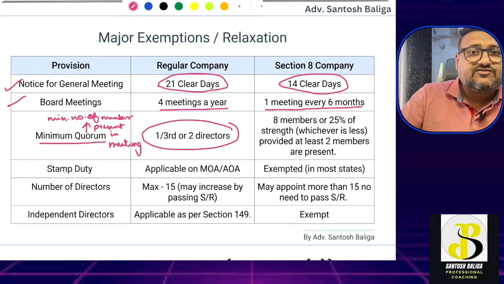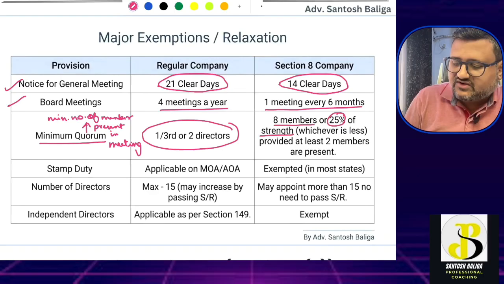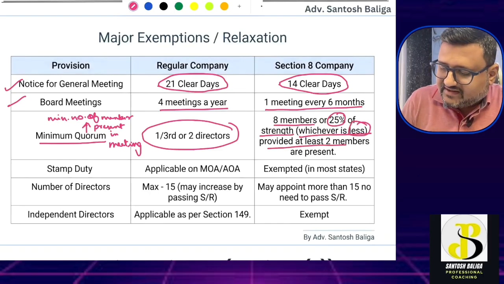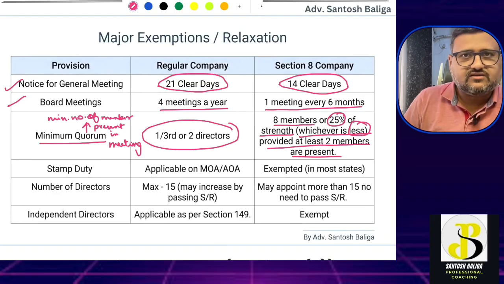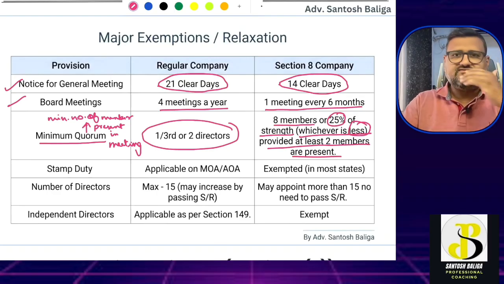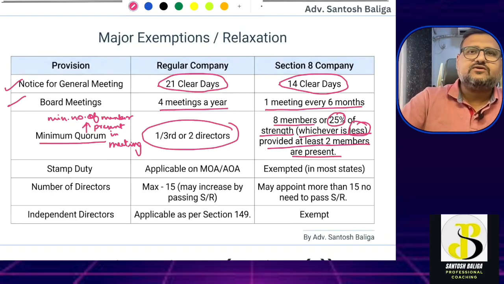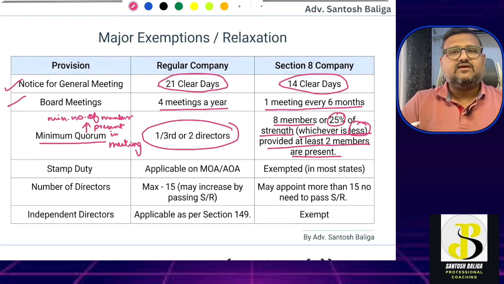Now in case of a Section 8 company, what is it? It is 8 members or 25% of the strength, whichever is less, provided that at least 2 members are present. Clear? Very simple. 25% of the strength means if there are, say, 8 members only in the NPO, then 25% is 2. 2 members will also form a quorum. Similarly, at least 2 members should be there which will form a quorum.